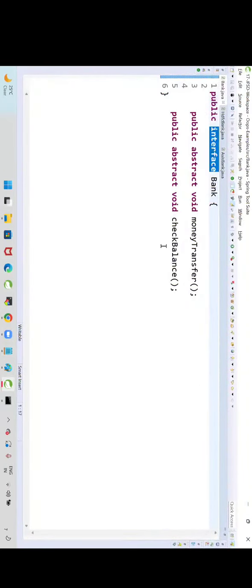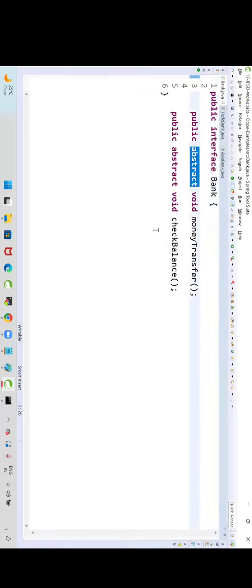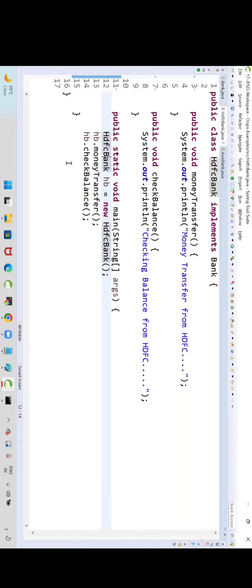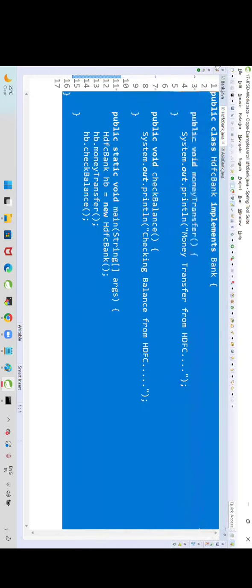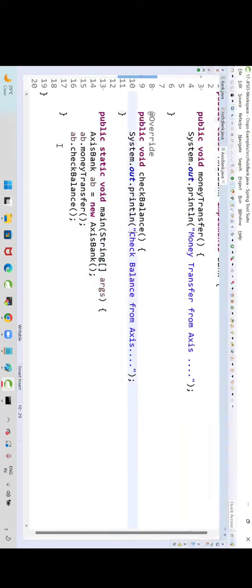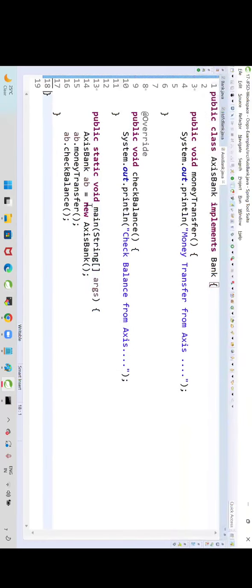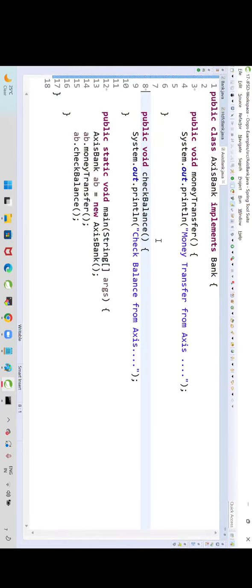The keyword is very important, guys. Interface. Abstract: is it mandatory or optional? Optional. If I don't write abstract, the compiler will add the keyword abstract. Once an interface is available, anybody can provide the implementation. HDFC is providing the implementation. Axis Bank is also providing the implementation. Similarly, other banks also can provide the implementation. Got it? Yes.